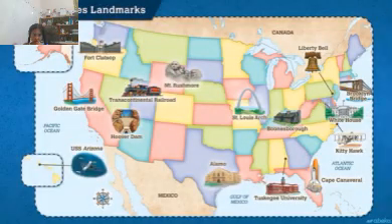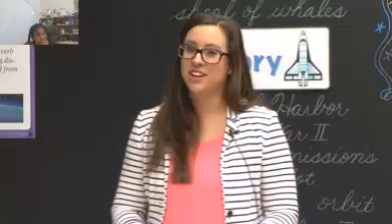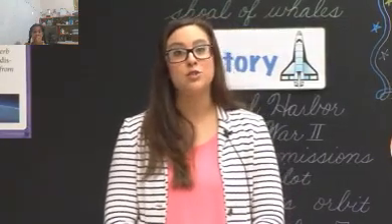Let's take a look at one last map here. You can see a place that I want to point out to you here in Florida, Cape Canaveral. Who was able to leave from this location traveling into outer space safely on the Friendship 7? Presley? Neil Armstrong. Not quite. Jackson? John Glenn. John Glenn, right. We'll pick up more with John Glenn's story in our next lesson.